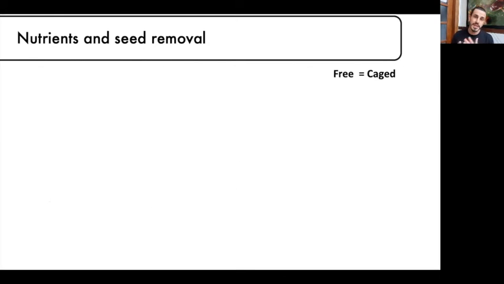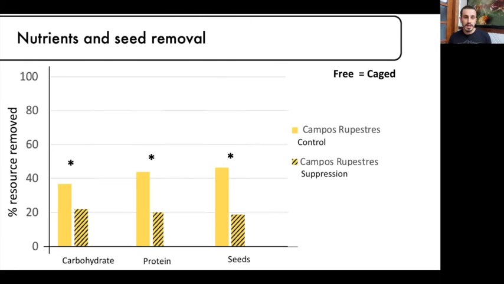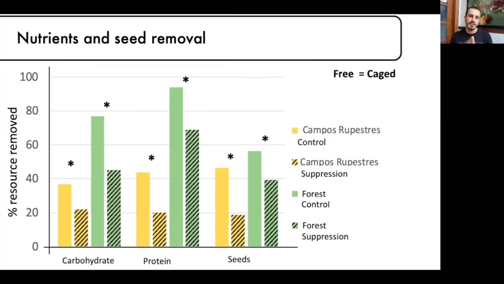We found that the free and the caged stations had no difference. That means that the vertebrates are not really important for resource removal and seed dispersal in those ecosystems. Comparing the suppression and the control plots in campo rupestre, we found a difference between them for all the resources that we tested. In the forest, we found the same pattern. So the suppression plots have less removal rates.